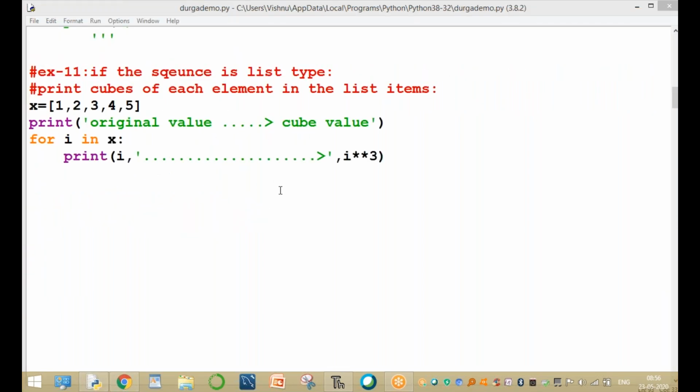Now this is the complete for loop in Python. Clear, guys? Anyone?